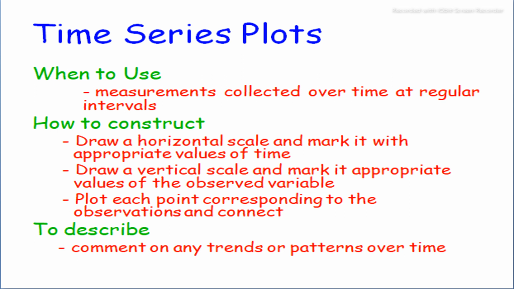And in a time series plot, we use measurements collected over time at regular intervals. We construct a time series plot with a horizontal scale marked with appropriate values of time, and a vertical scale marked with appropriate values of the observed variable. The third step is to plot each point corresponding to the observation and connect the points with each other. And we describe the time series plot with any trends or patterns over time.